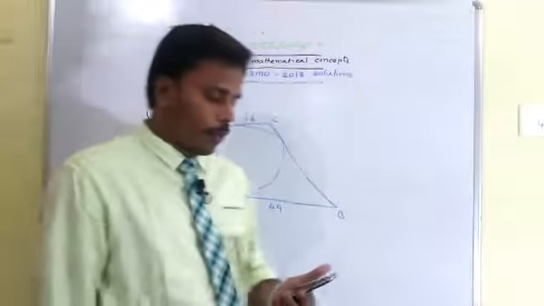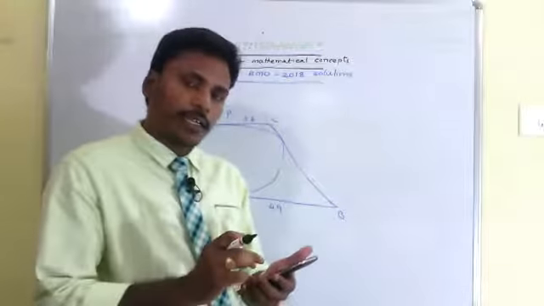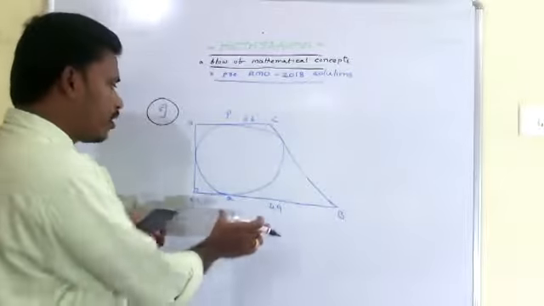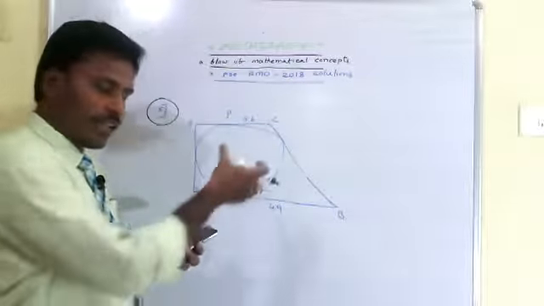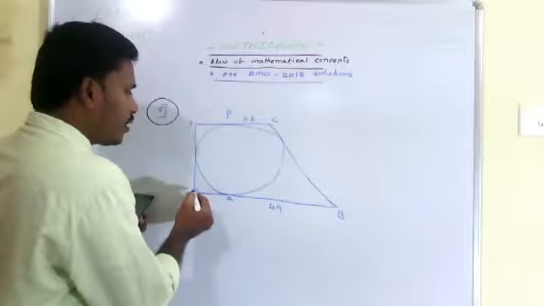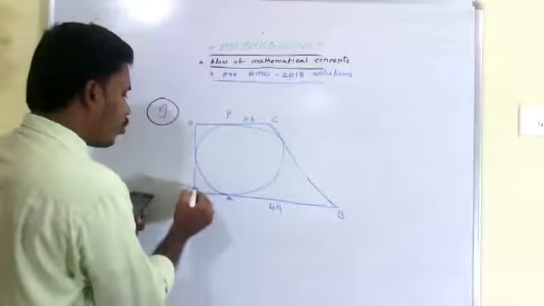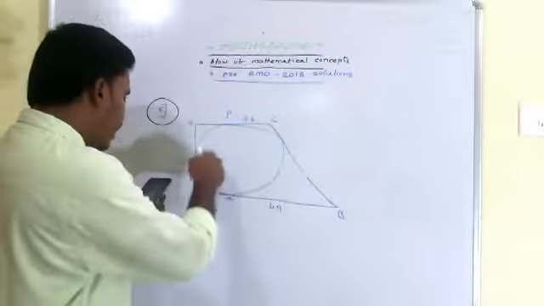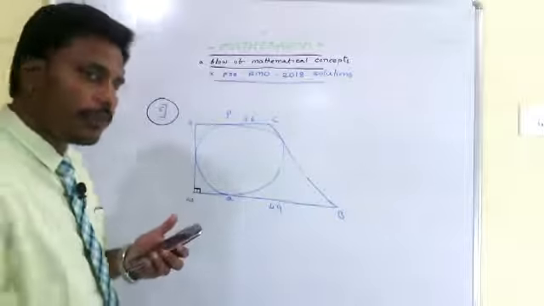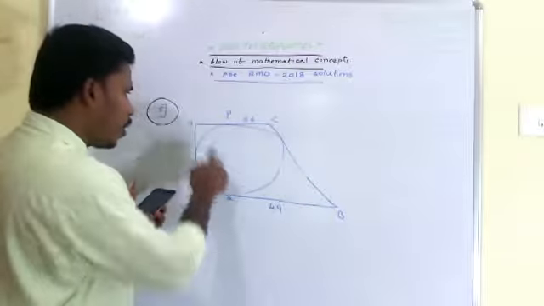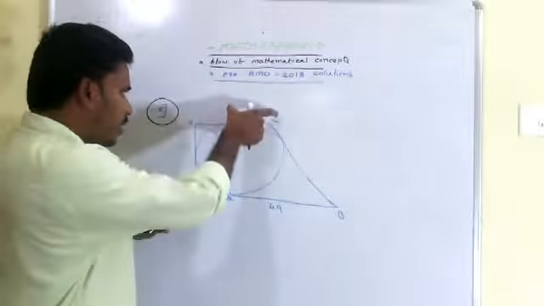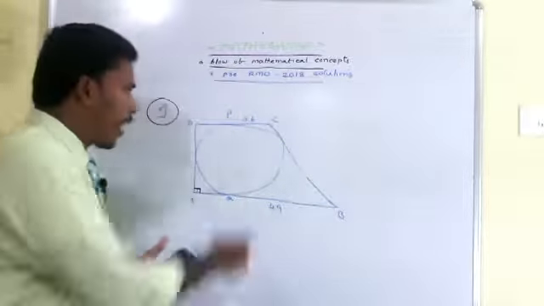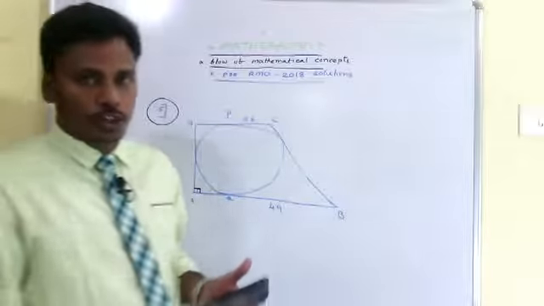In the 5th problem, the question itself mentions that ABCD is a trapezium in which AB is parallel to CD. And they mentioned that AD is perpendicular to AB, so here we have the perpendicularity. And we have an inner circle for this trapezium ABCD, which is touching AB at Q and CD at P, such that PC is 36, whereas QB is 49, and we are asked to calculate PQ. Now this is the question.